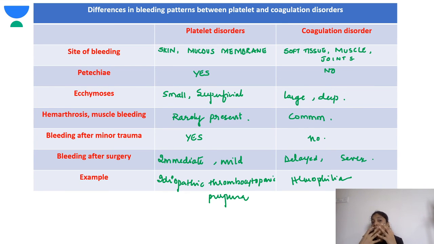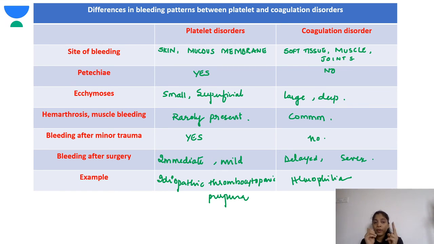Coming to petechiae, the platelet disorders have petechiae while there are no petechiae in the coagulation disorder. The ecchymoses in the platelet disorder are small and superficial, while in the coagulation disorder they are large and deep. Very simple, you can remember. Just have a pictorial memory of this. Again, hemarthrosis and muscle bleeding are very important features of coagulation disorder and not a platelet disorder. So the site of bleeding, you will be able to correlate to that.